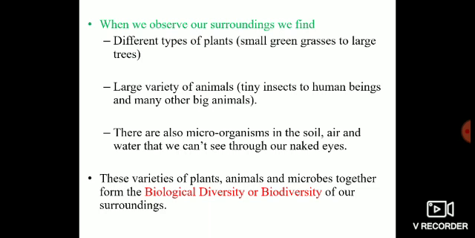You can also have in your surroundings a large variety of microorganisms in the soil, air, and water. But we cannot see these organisms with our naked eyes. We need the help of microscopes to see these microorganisms. These varieties of plants, animals, and microbes which are present in your surroundings form the biological diversity or biodiversity.